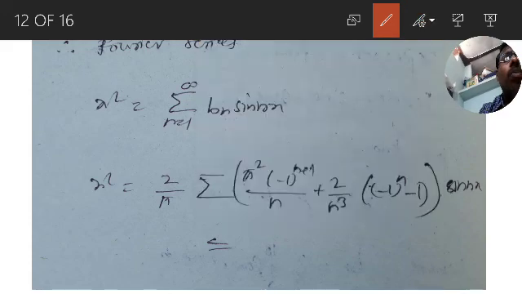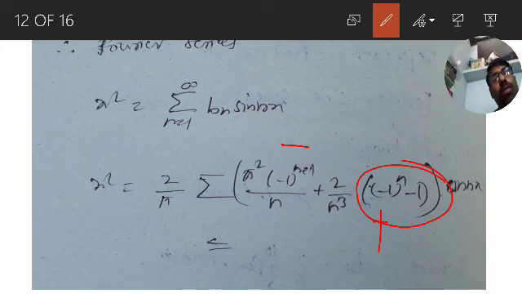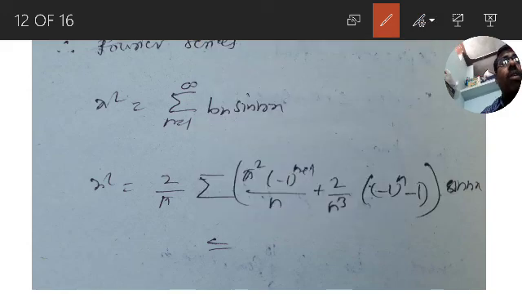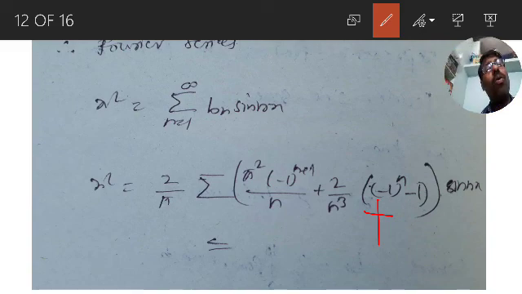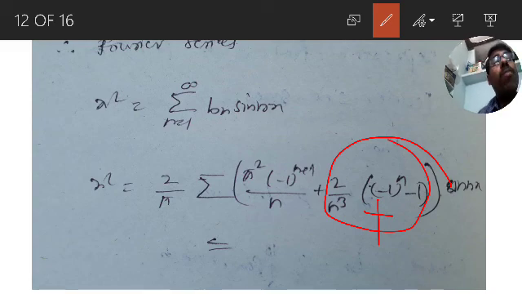If we substitute n is equal to 2, this becomes minus and this becomes plus. Plus and minus, this whole term becomes 0. Are you able to get it? So for even terms, this always becomes plus: n is equal to 2, n is equal to 4, n is equal to 6, n is equal to 8, n is equal to 10, and so on. For all even terms, the second term becomes 0, plus 1 minus 1 becomes 0. That point is to be noted.